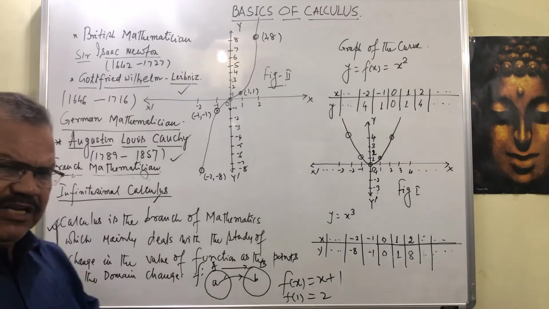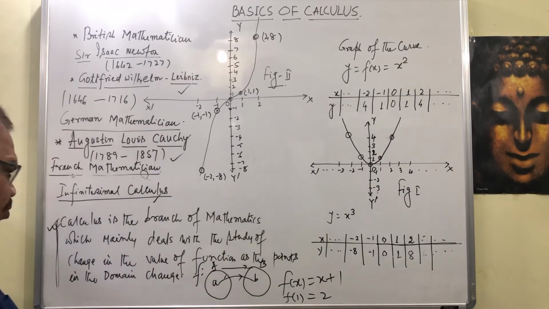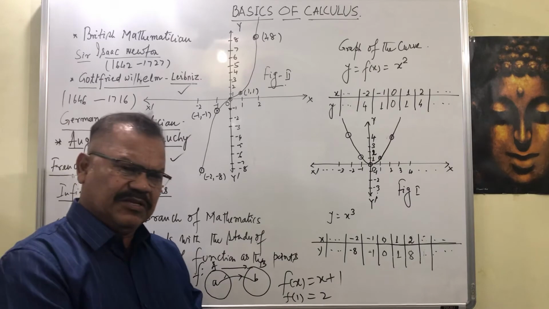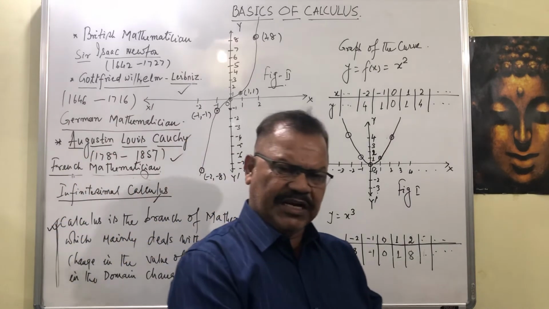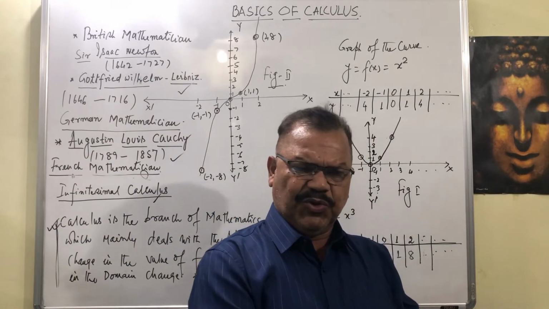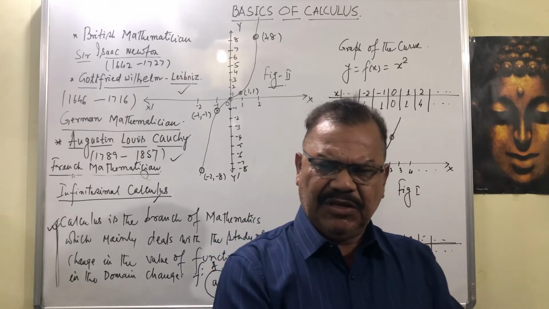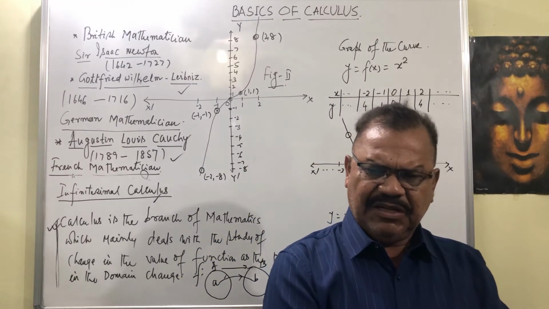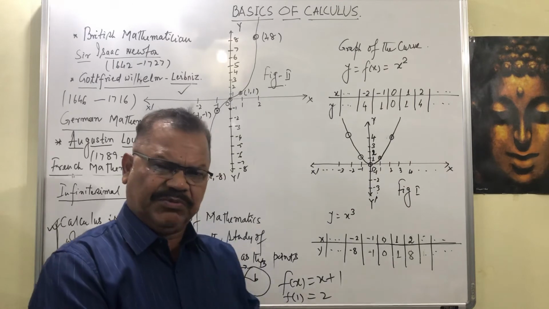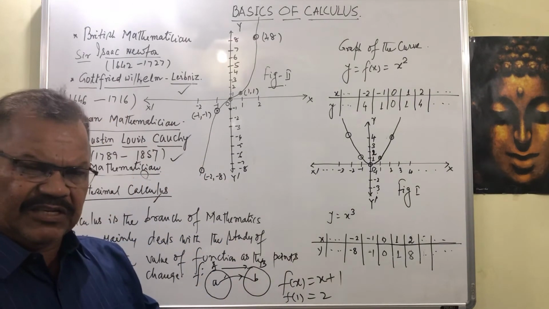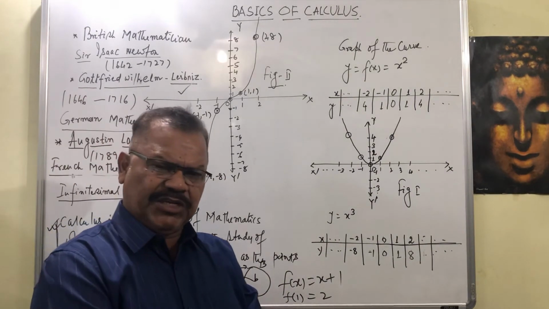Also, I would like to say it is the rate of change of a quantity. We know the idea of speed. We also know the meaning of velocity. We know the meaning of acceleration. Velocity is the rate of change of displacement. Acceleration is the rate of change of velocity.